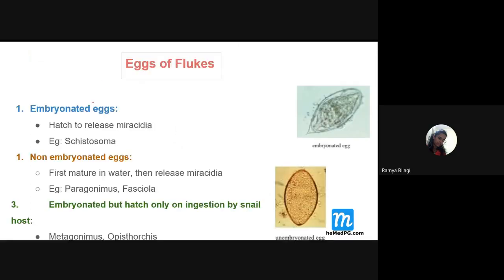Next, now let us look a little bit into the eggs of these flukes. Some questions are being asked related to this. So what is the basic nature of the eggs of these flukes? Most of them have got what? Operculum, that is the lid. So these eggs are called operculated eggs. Except which one? Schistosoma or the blood flukes. They have got non-operculated eggs. That means there is no lid over here.